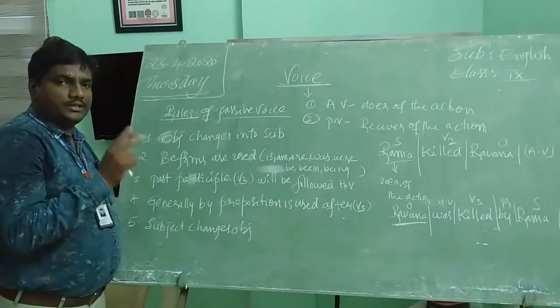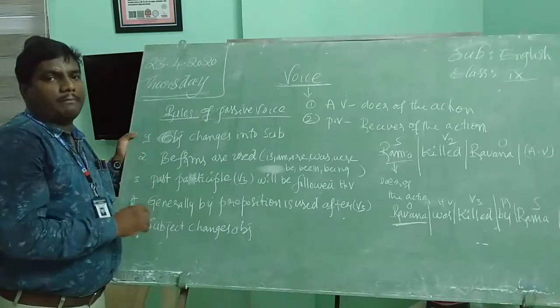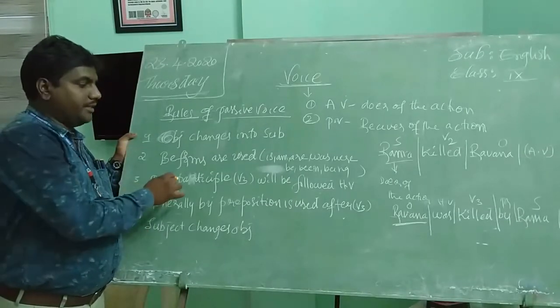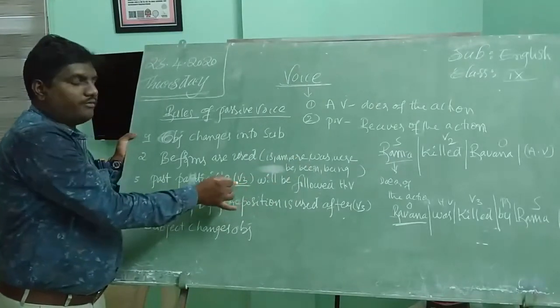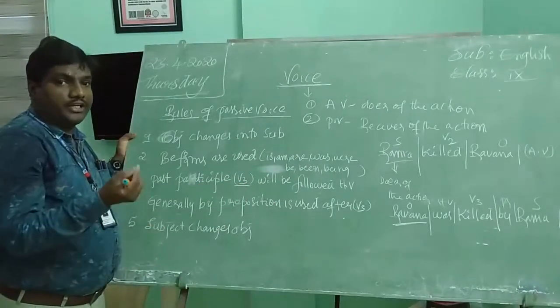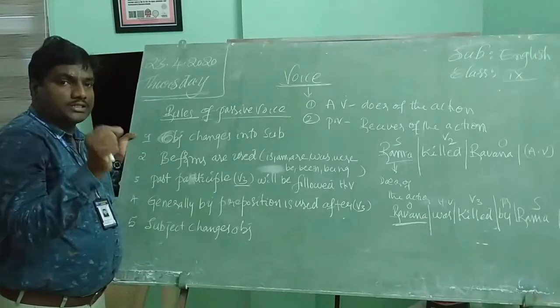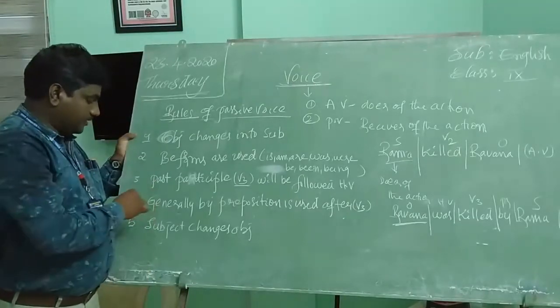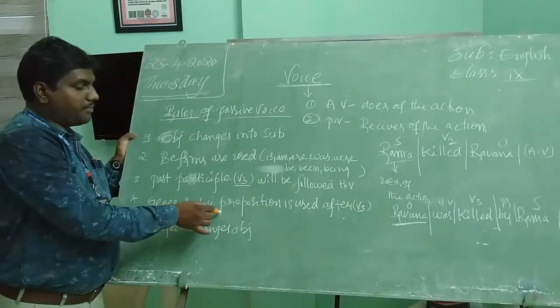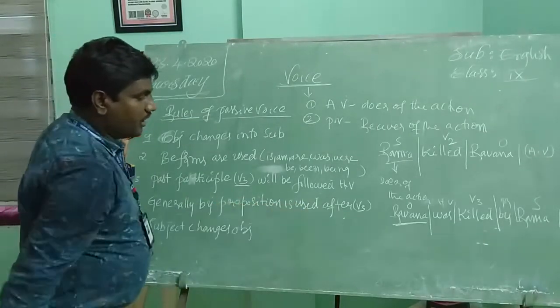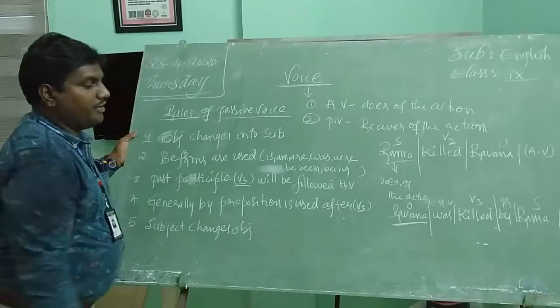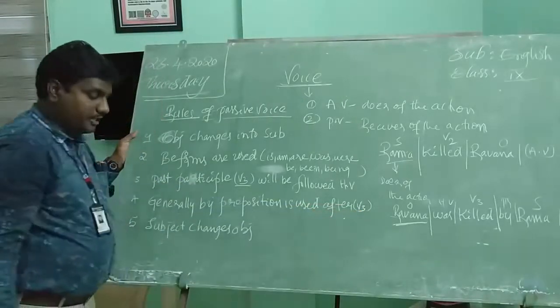Go is present tense, went is past tense, gone is past participle. So V3 means verb 3 form, that is called past participle. Next, 4th rule, generally by preposition will be used after V3, the past participle.